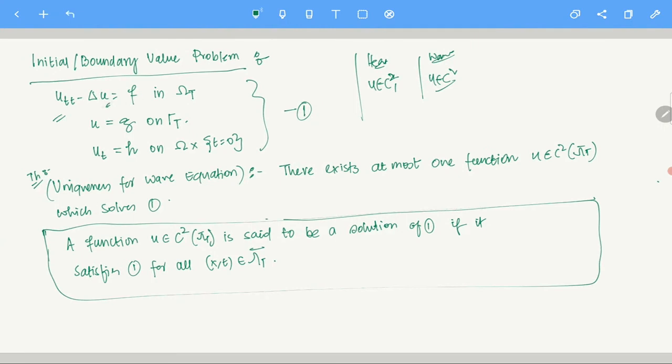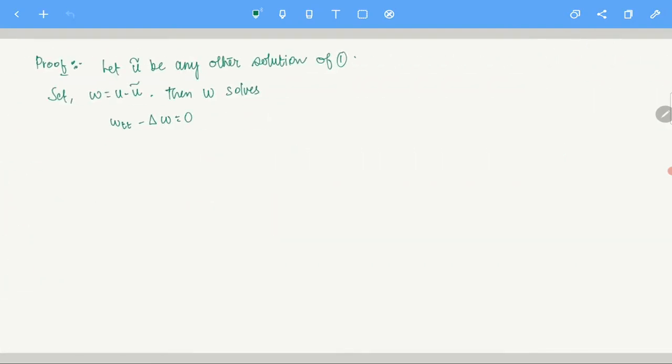So if you change u to u minus u tilde, nothing changes. It becomes wtt minus Laplacian of w, because the Laplacian is also linear, and f becomes f minus f, which is 0. And similarly with the boundary conditions. So this is true in omega t, and w equals 0 on gamma t, and wt equals 0 on omega cross base.